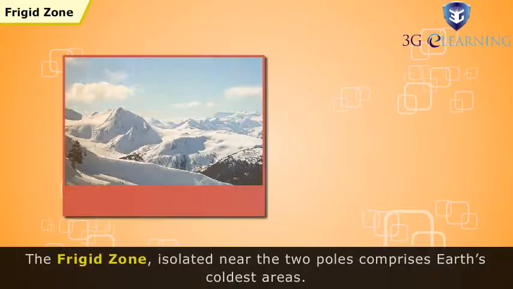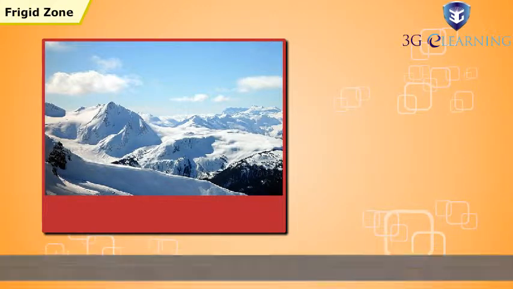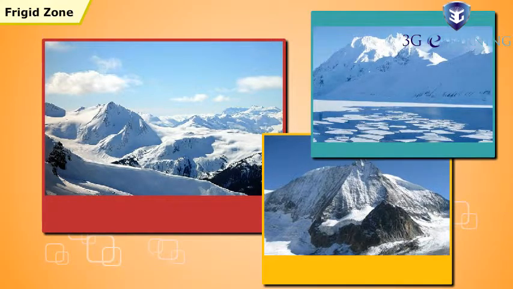Frigid Zone. The Frigid Zone, isolated near the two poles, comprises Earth's coldest areas. The reason for the perpetual cold here is that they never receive intense direct sun rays. They receive slanting rays that are low in intensity.